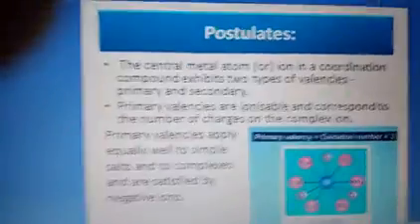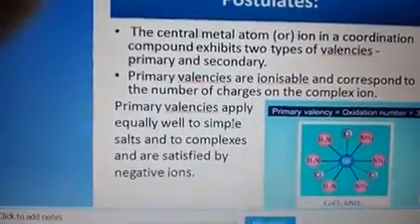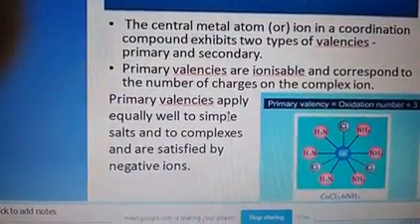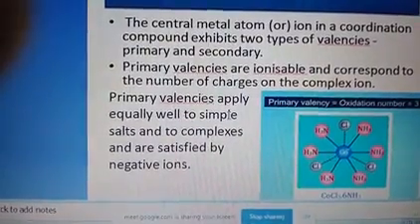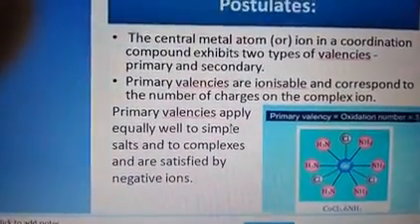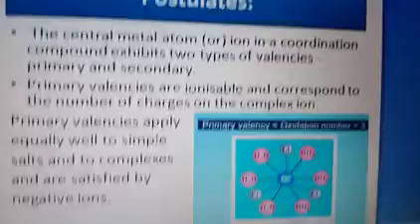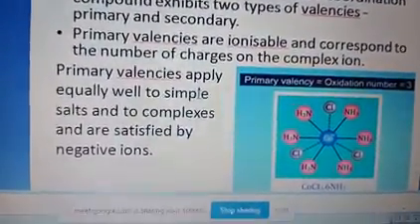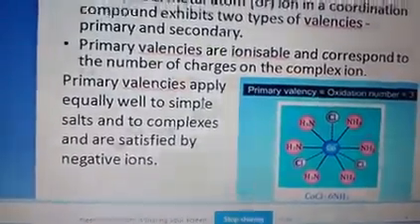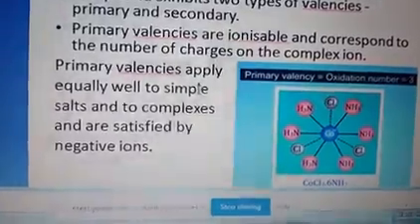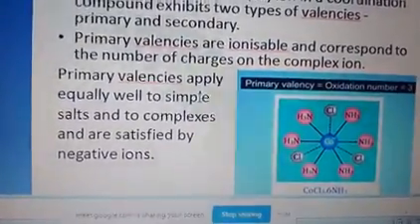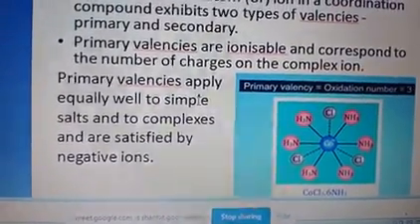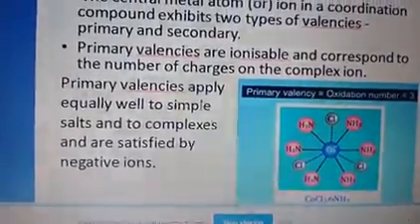Suppose in the picture there is cobalt, 3 chlorine, and 6 molecules of NH3. When you see the picture, there are 2 types of lines: one is a dotted line, another is a deep line. All the NH3 are joined by deep lines, and all the Cl are joined by dotted lines. So all these dotted lines are the primary valency.